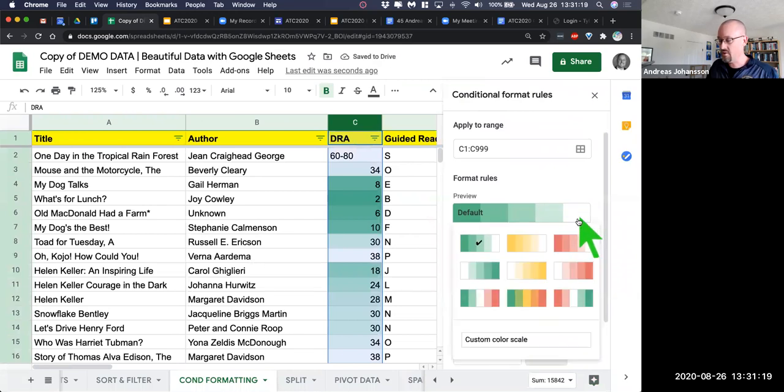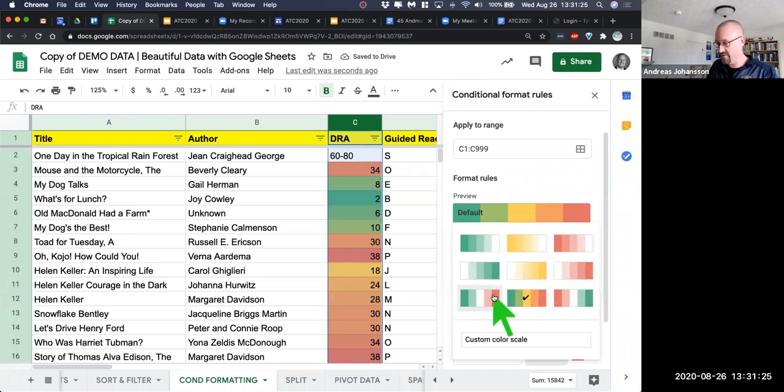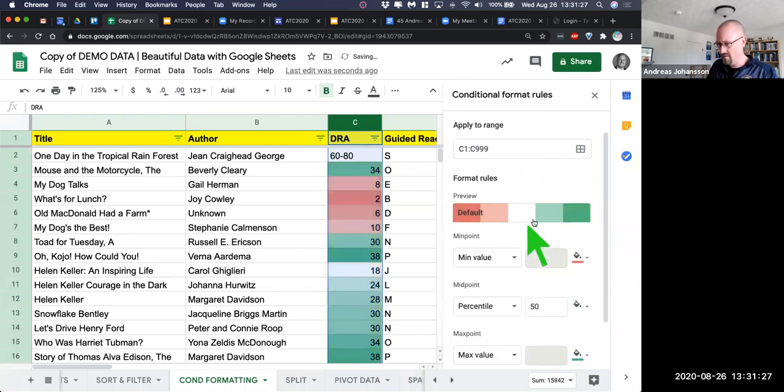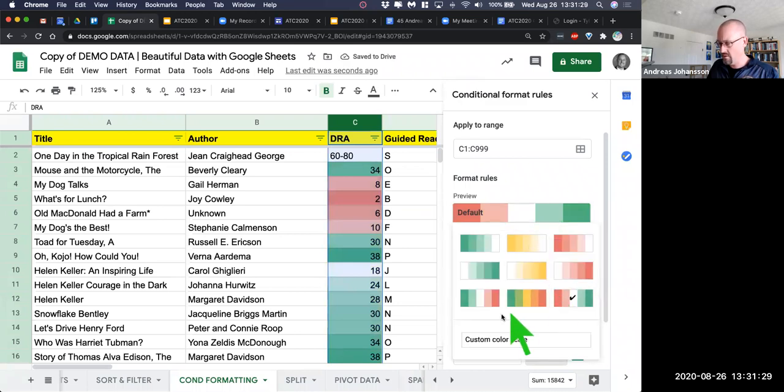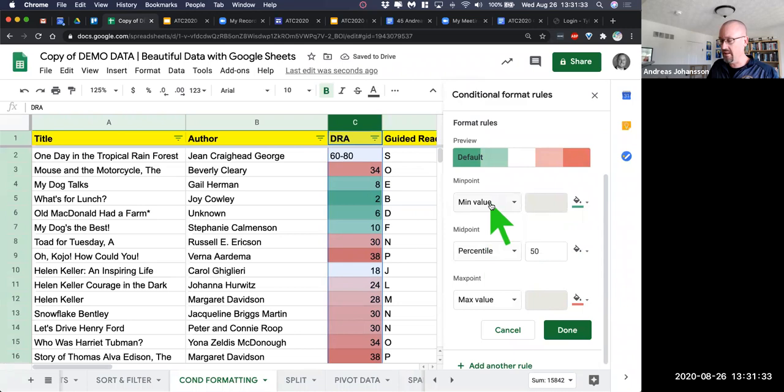I don't like this one, so I like a color scale sort of like this. Or the reverse of that, I think, is what we want. Let's see, so that lowest red or highest, you can select whatever you want. You could then even tell it what the minimum value is, what the percentile is at the center value, and what the max value is. But we're going to stay nice and simple. So we'll just do a quick conditional formatting, click done.